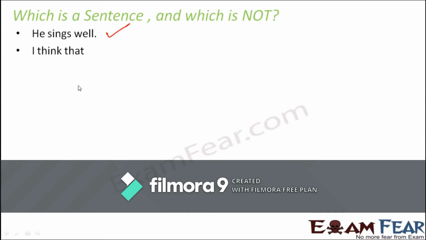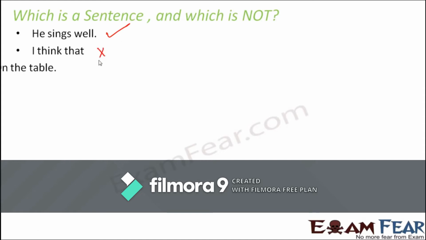So had this sentence been, I think that he will come today. Or I think that this is gonna work. I think that it's going to rain today. Right? So all of these have complete meaning, so they are sentences. But when you say I think that, this conveys incomplete meaning, and therefore this is not a sentence.